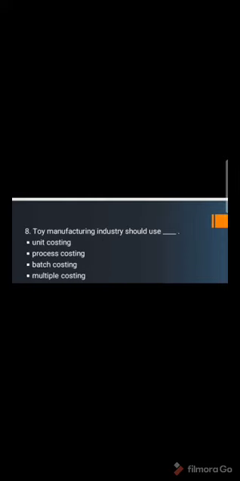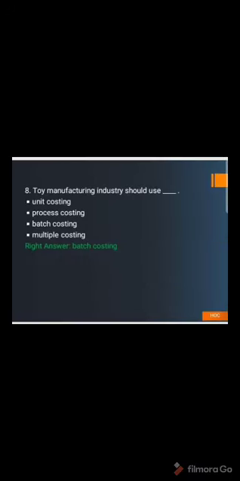Number 8. Toy manufacturing industry should use: A. unit costing, B. process costing, C. batch costing, and D. multiple costing. Let us take a look at the answer. So the right answer is batch costing. Why batch costing? Because batch costing is used for those products which are considered as a batch and not single individual products.